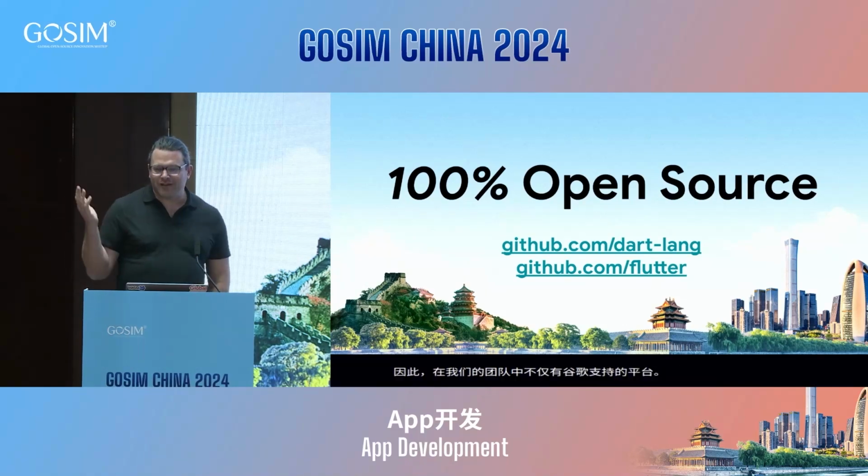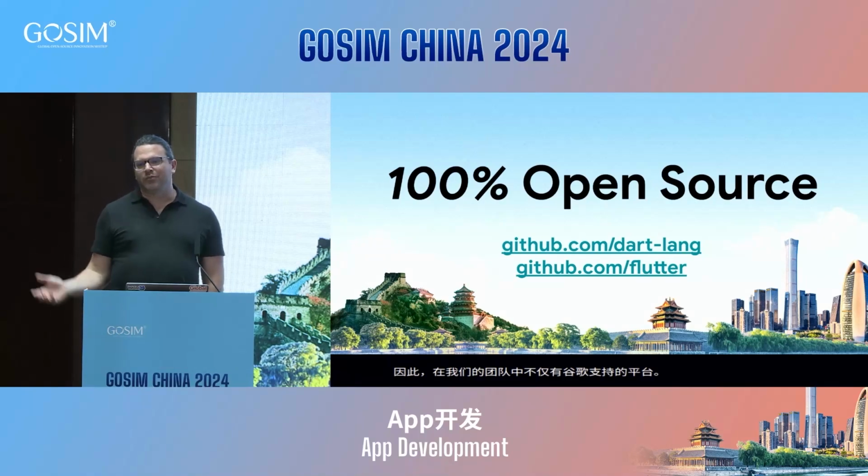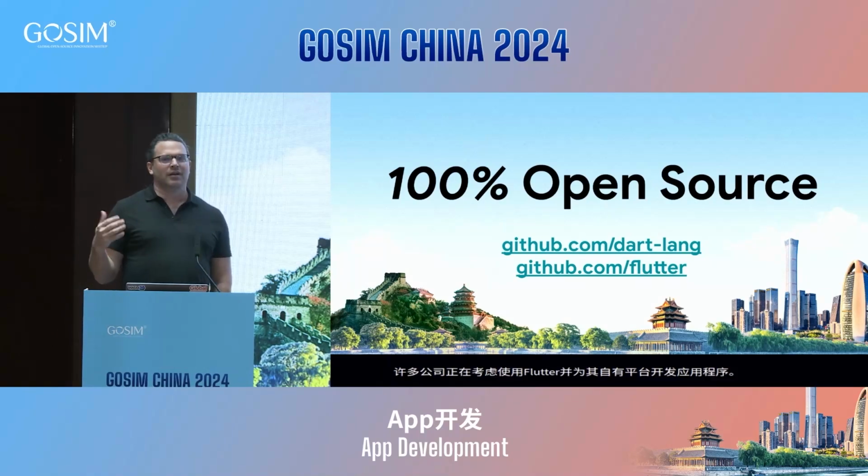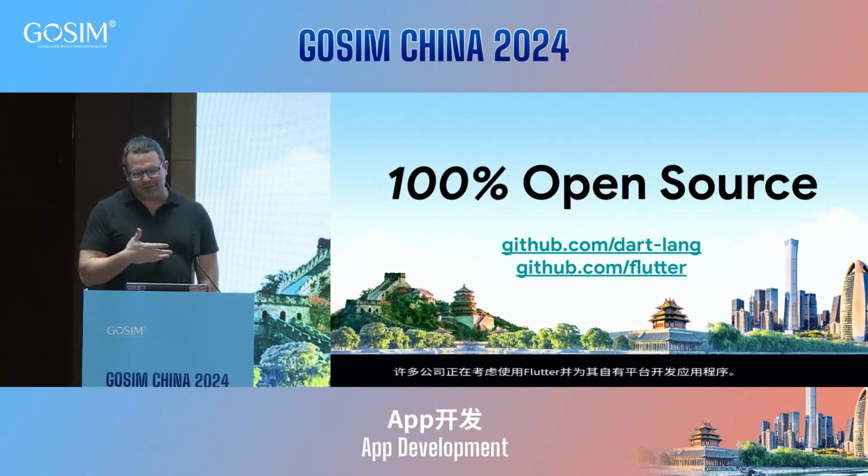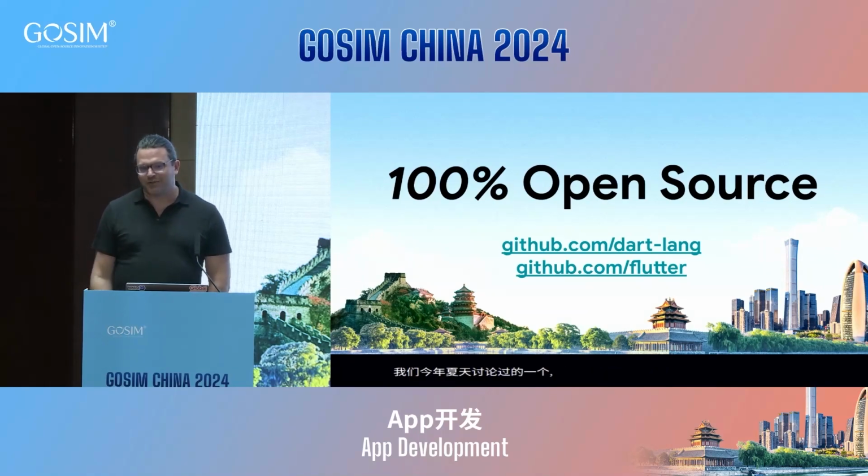And of course, because this is an open source conference, it's important to note we're 100% open source, and we have been for years. So all the code for both Dart and Flutter is all on GitHub. We have hundreds of external contributors. We get pull requests every day. It's spectacular. So we're very happy with the community that we've built here. And we'd ask you to join us too.